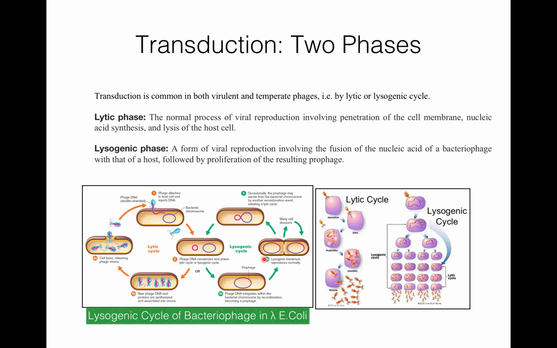While the lysogenic phase involves the fusion of nucleic acid of a bacteriophage with that of the host, followed by proliferation of the resulting prophage. Here the bacteria are being damaged. Here is the less invasive phase where viral DNA is replicated without killing the bacteria, but it may enter the lytic cycle.